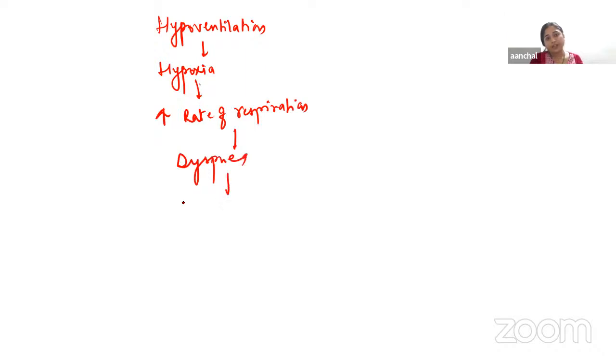Hypercapnia means excessive CO2 will arise. So obviously there will be an increase in the rate of respiration, right? It will lead to difficulty in breathing, meaning dyspnea, and dyspnea will cause lethargy. It will lead to coma, and coma will lead to death.